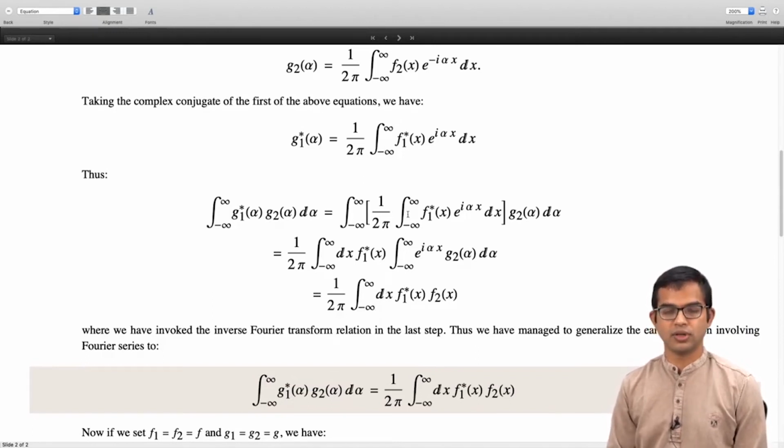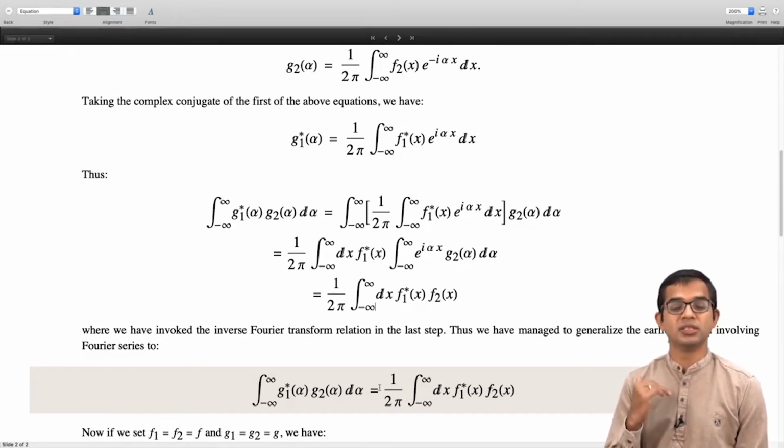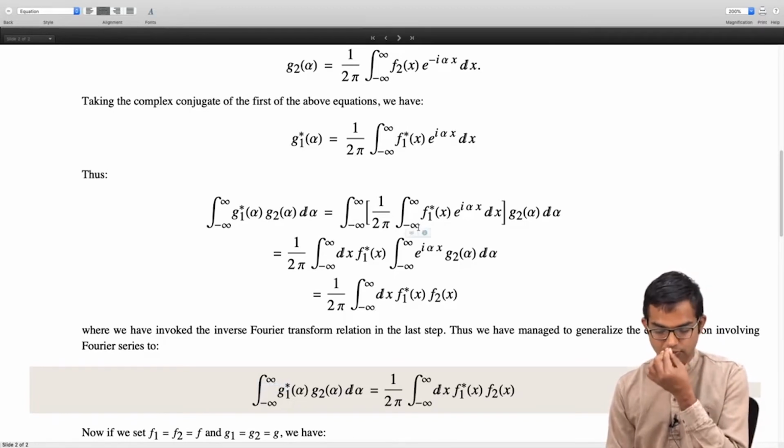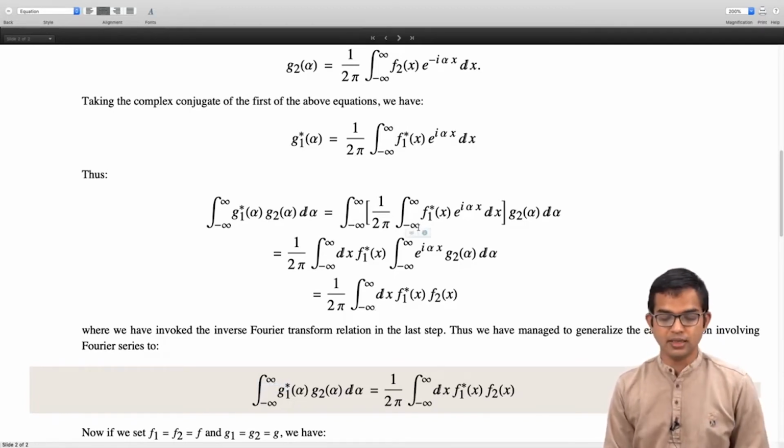So what we have managed to show is really an extension of the result for the Fourier series, right, involving two functions which were periodic. But now if you have two functions f1 and f2 which are not periodic, so if you do this integral minus infinity to plus infinity dx f1 star of x times f2 of x, and then put in this factor 1 over 2 pi, this is going to be the same as the integral minus infinity to plus infinity g1 star of alpha g2 of alpha d alpha.